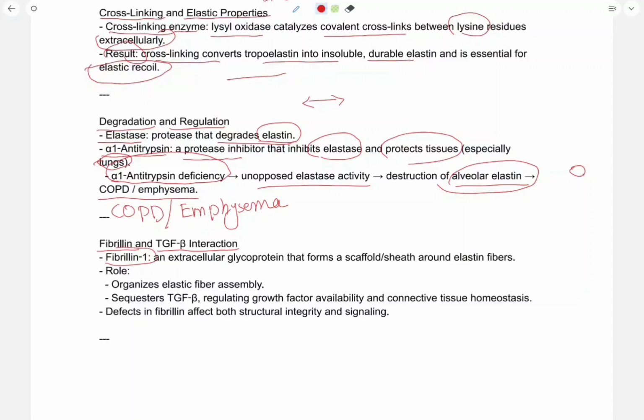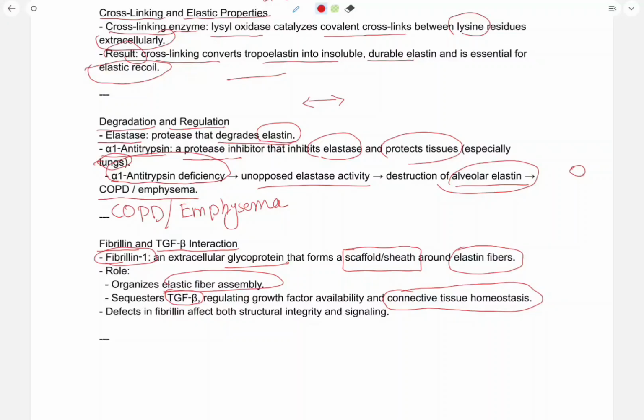Fibrillin and TGF beta interaction. Fibrillin 1: what is fibrillin 1? It is an extracellular glycoprotein that forms a scaffold sheath around elastin fibers. Its role is to organize elastic fiber assembly. It sequesters TGF beta, thereby regulating growth factor availability and connective tissue homeostasis.